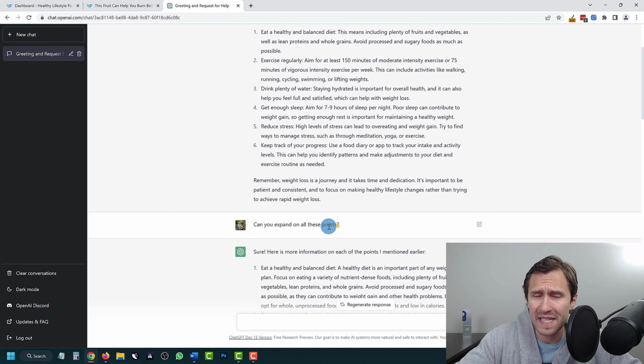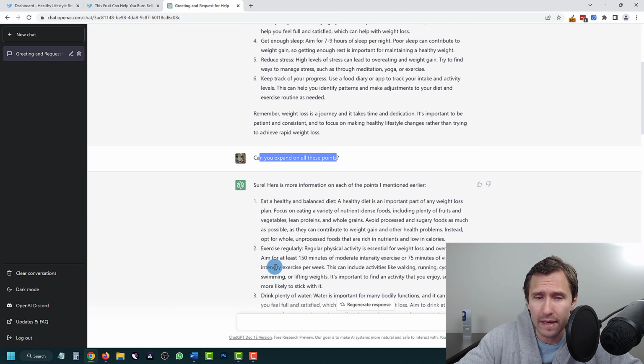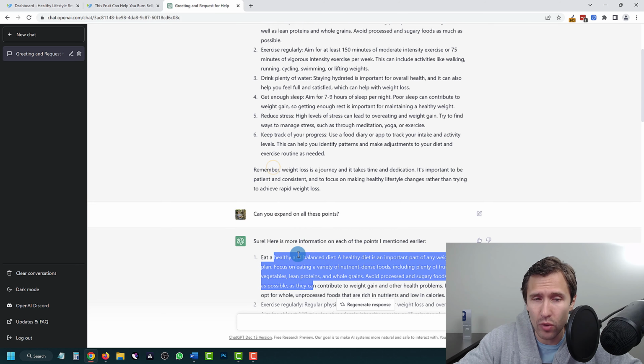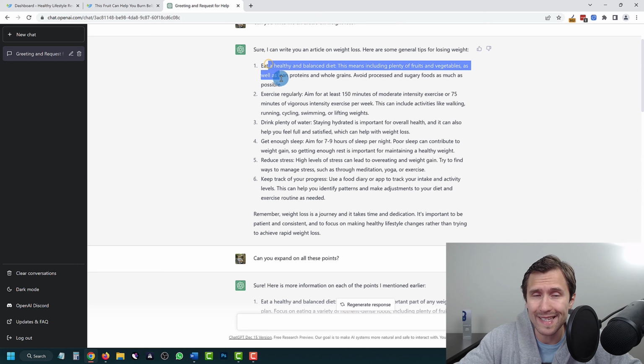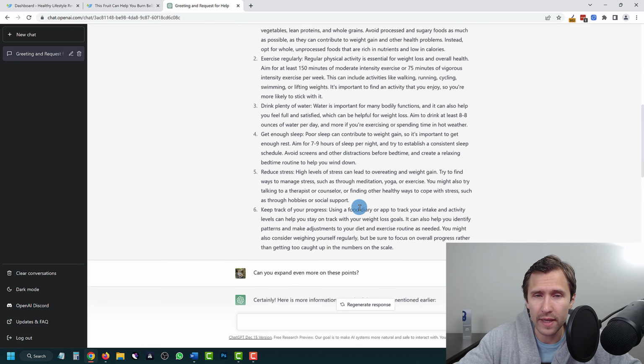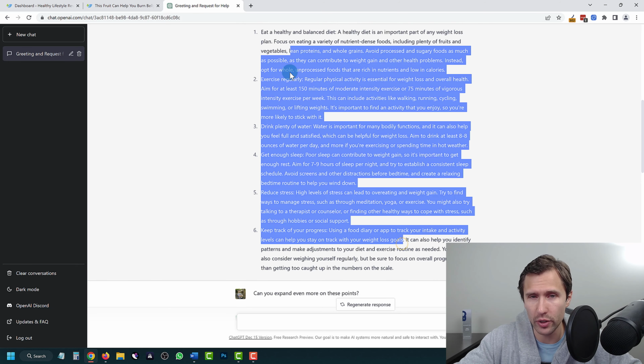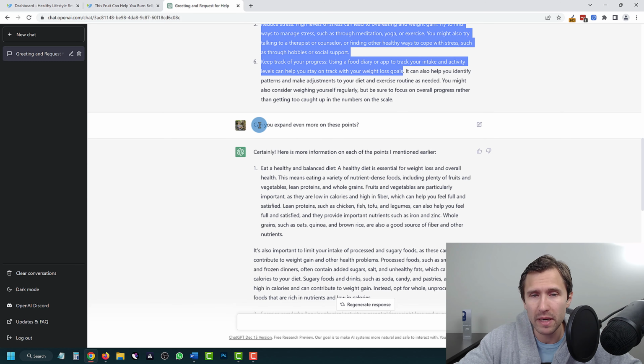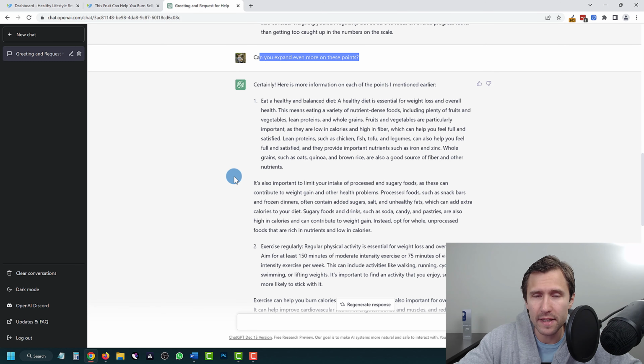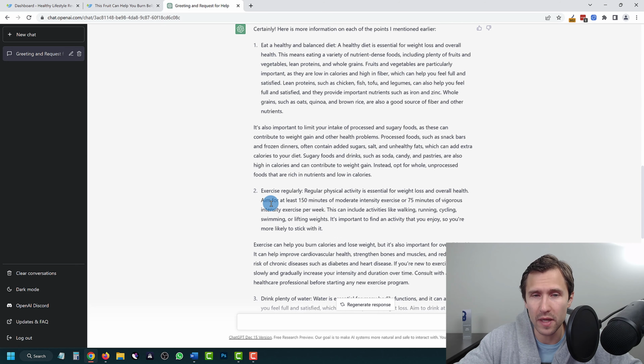So I said, can you expand on all these points? And it went in and it expanded. It wrote one paragraph for every sentence. So really cool stuff. Now, this could be enough for a short article where you could add your affiliate link. But can you expand even more? So in this case, it wrote 2 paragraphs on every topic.